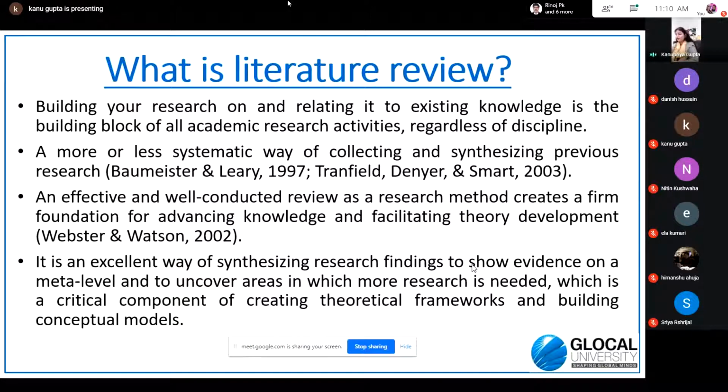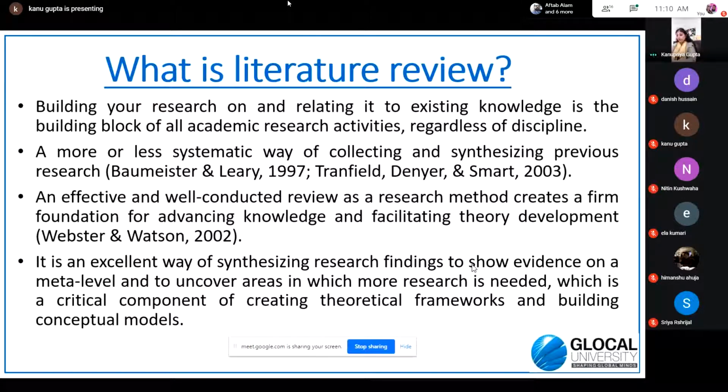So literature review is like collecting all the information that is available, but specifically related to the objective of doing the research. It is a systematic way of collecting and then synthesizing the available information.